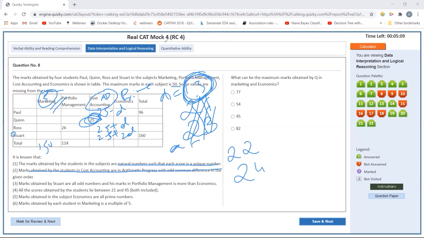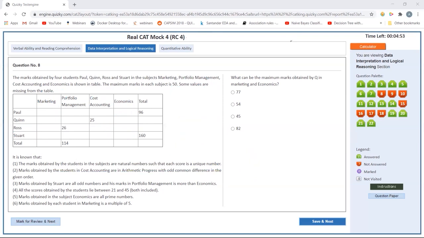If it is 1, then it will be 24 and 26. But 26 is not possible because 26 is already here, so D cannot be 1. D has to be equal to 3. So just clear everything and form the numbers. I know the numbers for this: 22, 28, 31.